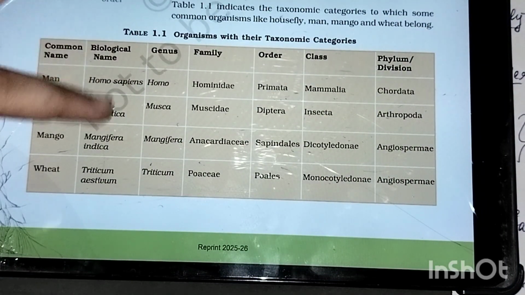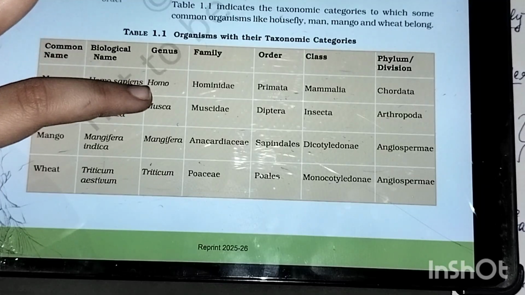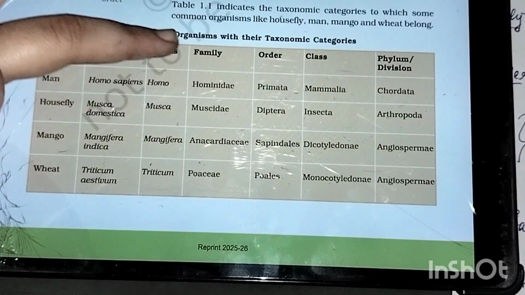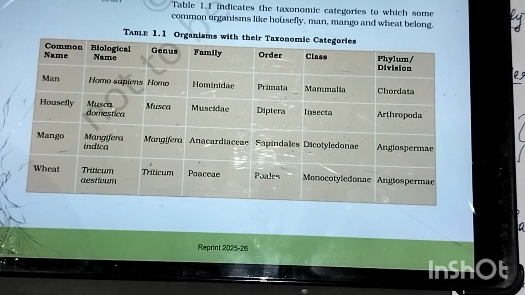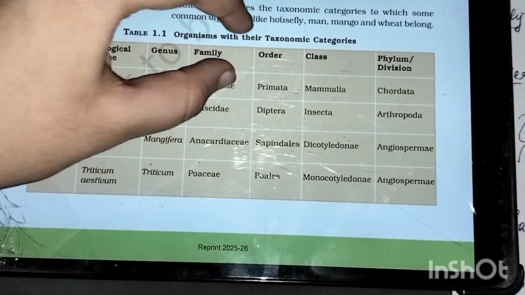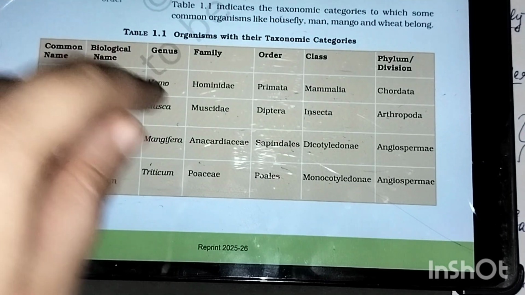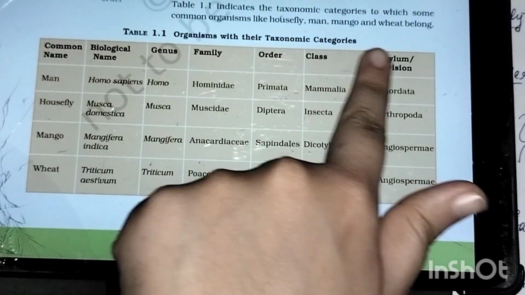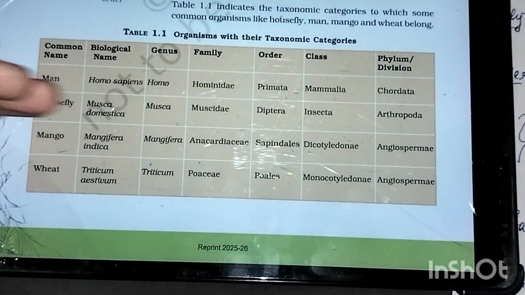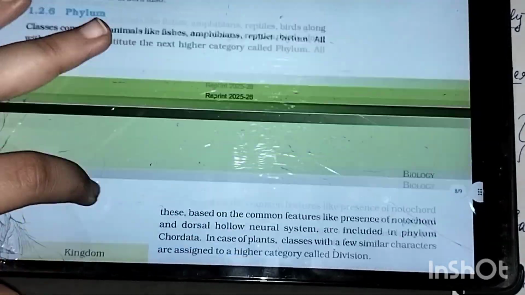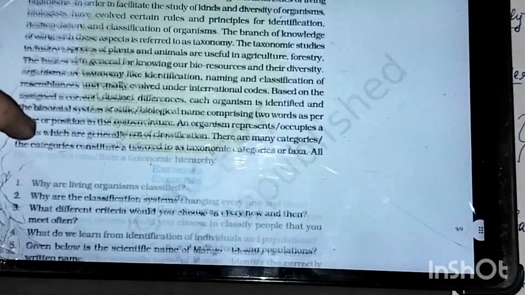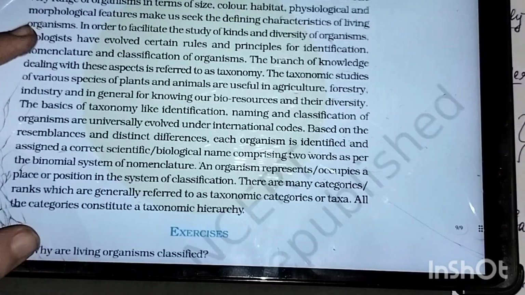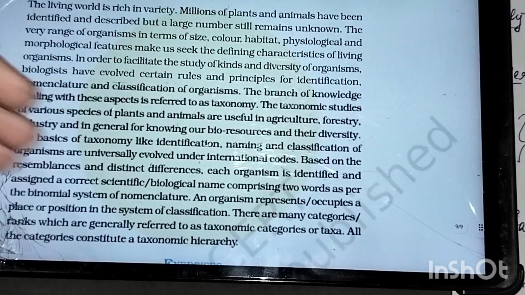Man, what is the biological name? Homo sapiens. Homo sapiens means genus includes what? Homo, while sapiens comes under species. Species is sapiens, Homo is genus. Now what is the family? They come under Hominidae. Order Primata, class Mammalia, phylum Chordata. Like this you will be doing this hierarchy table even for the examples that you have studied from these paragraphs. Go through this table, and the summary also you can go through. There's nothing much in the summary.